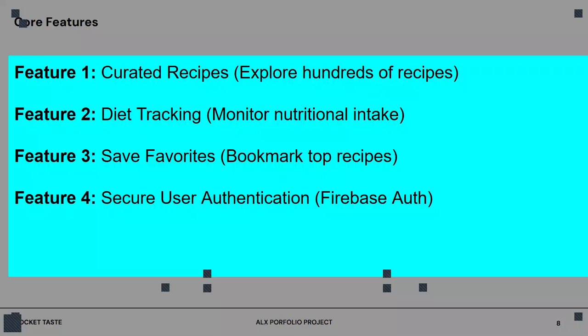Whatever ingredient you have added is being stored in the app. So you can go and create all your recipes over there, whatever you want to prepare. The app also gives you that platform to be able to create, search, and explore all the hundreds of recipes out there, right? We also have diet tracking.